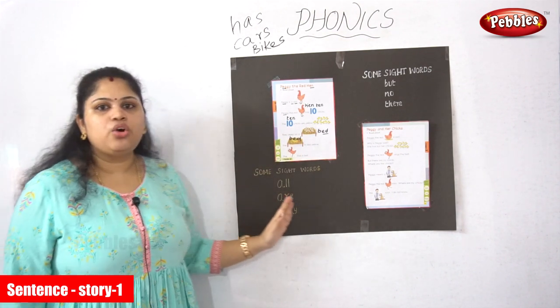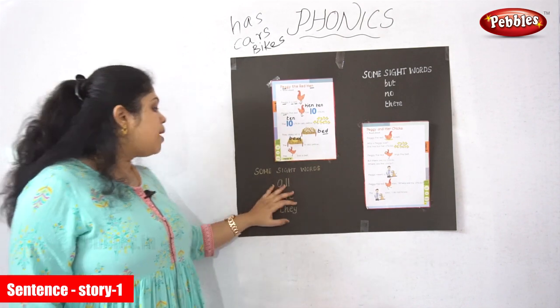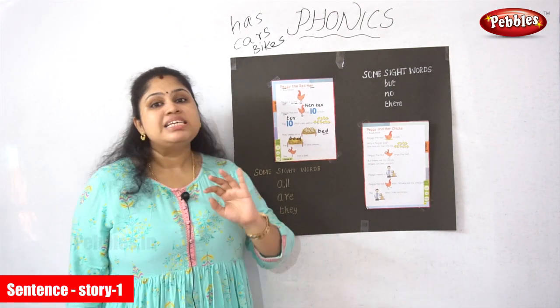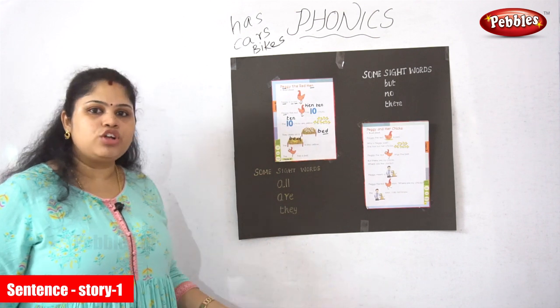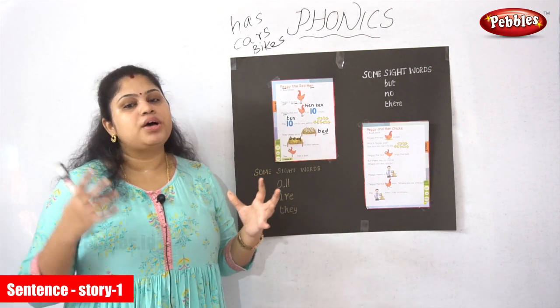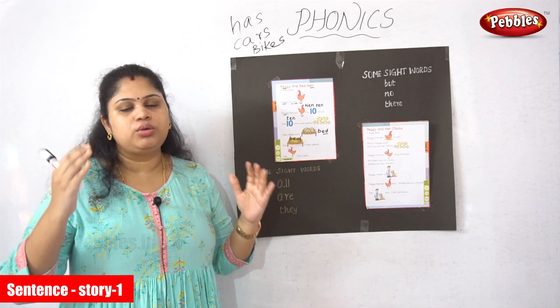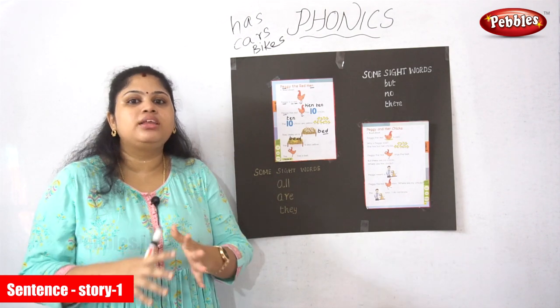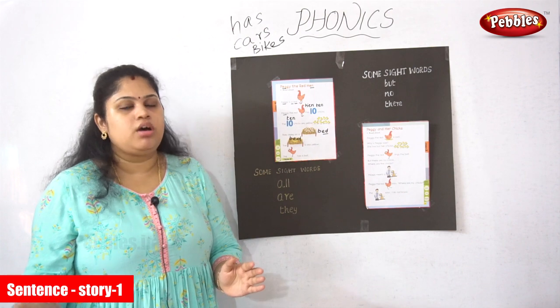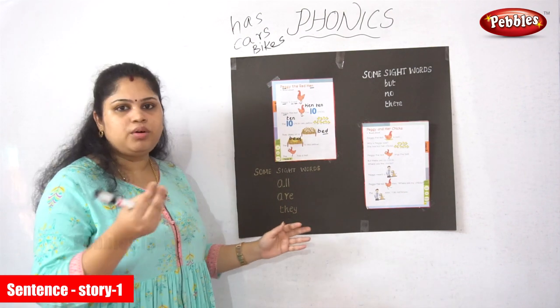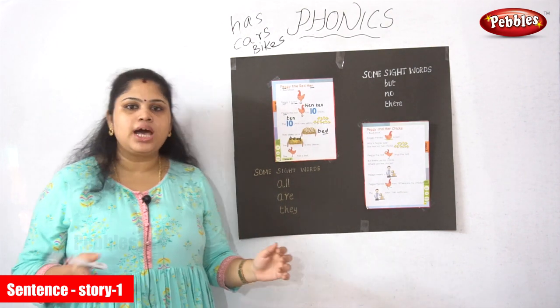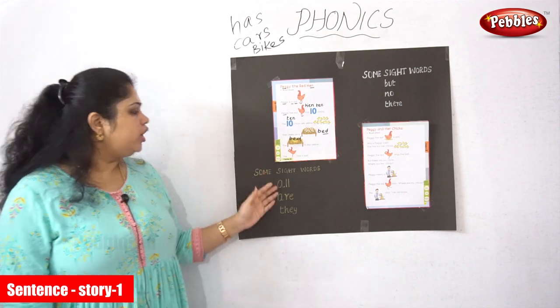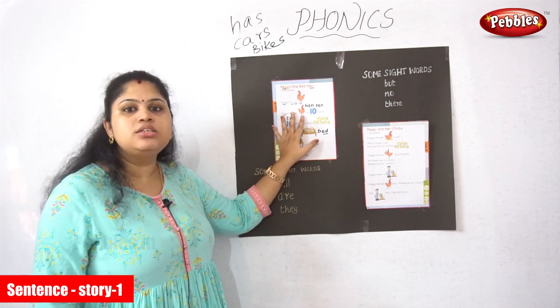So now we are going to see some sight words. What do sight words mean? They are the words which help us to connect two or more words and make a full sentence. So without these sight words, we cannot make sentences. Okay, what are the sight words we have seen in story 1?